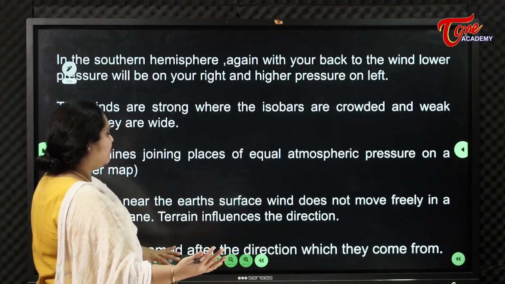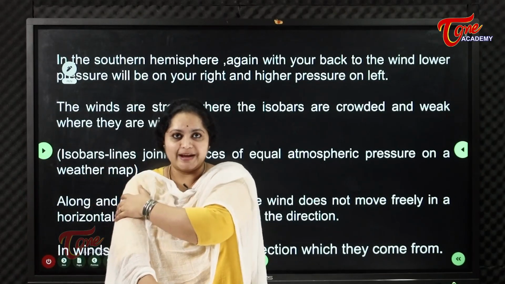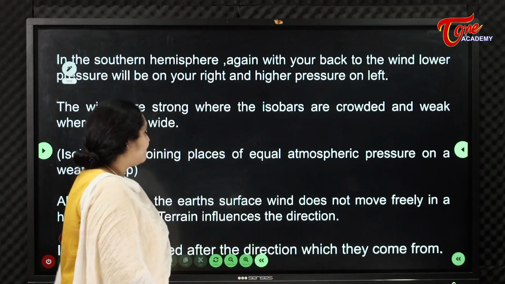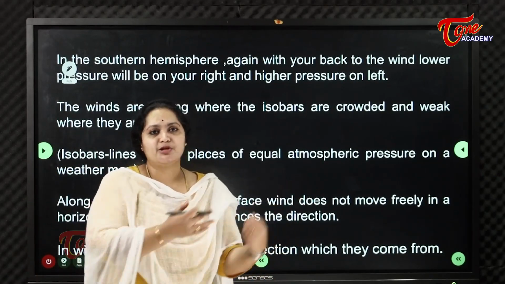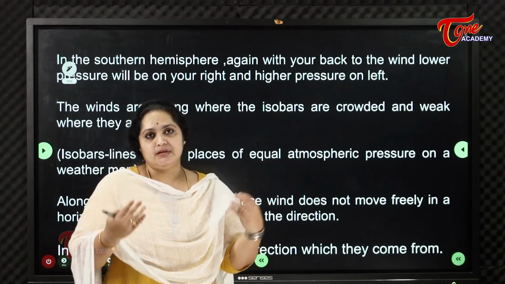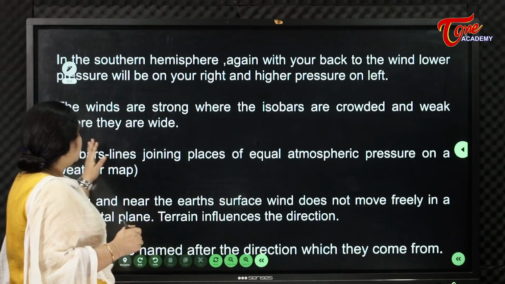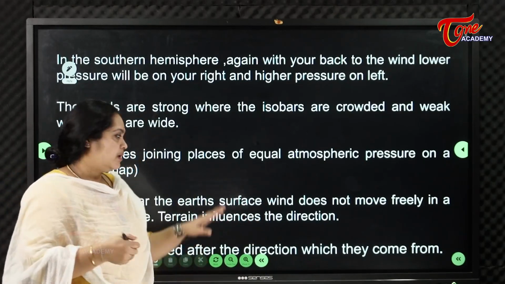The same reversal will happen. Sorry, higher pressure on the left in the southern hemisphere, and in the northern hemisphere higher pressure on the right. This is the Buys-Ballot law.